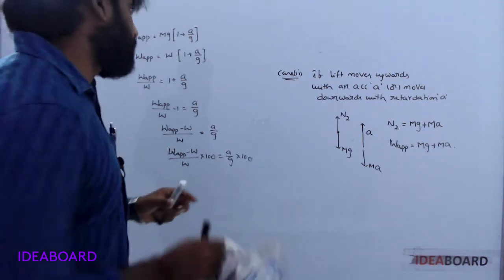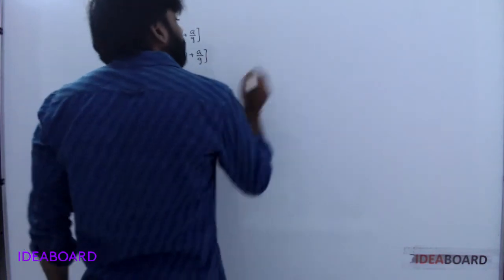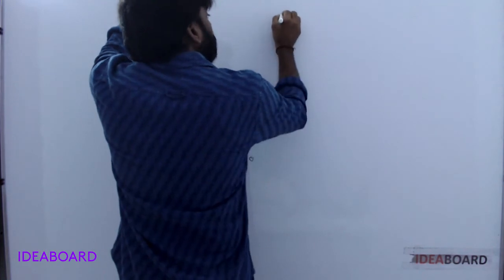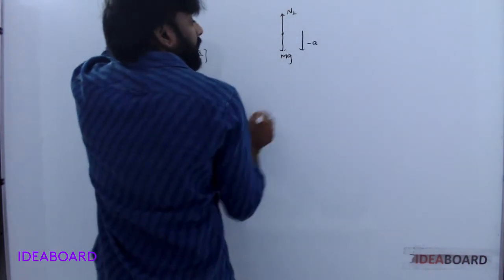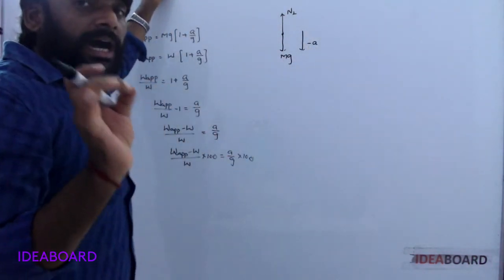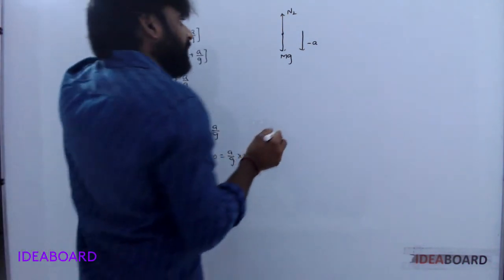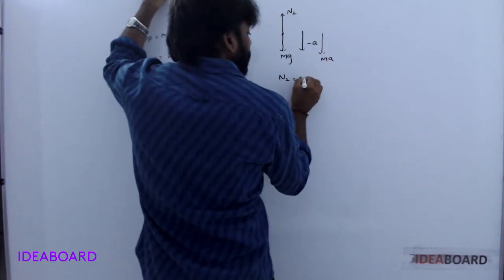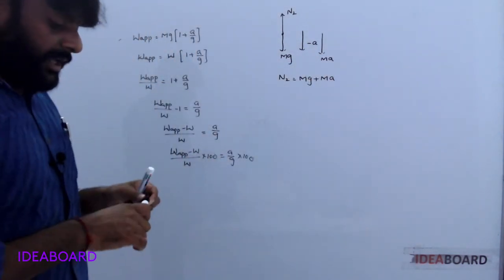Now the lift moves downwards with retardation. See, mg acts downwards, normal reaction upwards, retardation minus a. Here the pseudo force is opposite to the acceleration, that means along the direction of retardation, so the pseudo force is also in the downward direction. N2 is equal to mg plus ma, the same case. Understood?